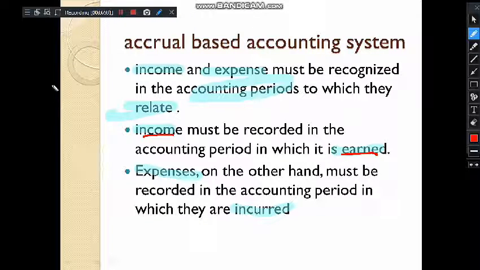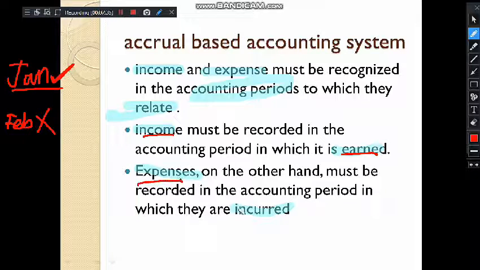earned. For example, you sold goods to customer in the month of January, and you delivered the goods in the month of January, and the customer paid in the month of February. So the payment was made in February and the goods were delivered in January. It means that we have earned our income in the month of January. So what we are going to do is that we will record our sales in the month of January and not in the month of February, in which we will receive the payment. And so the same goes with the expenses, that you have to record the expenses when incurred and not when paid. I hope this is clear now.